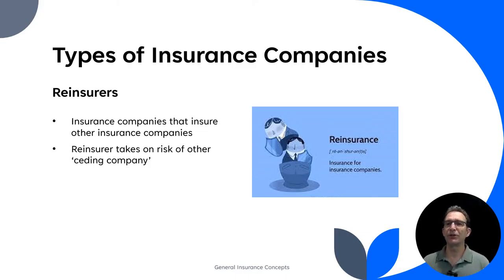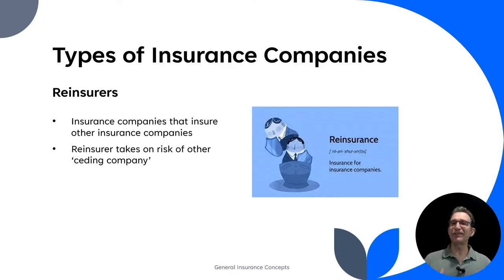All right, reinsurers, we've talked about before in previous training. Reinsurance is insurance for insurance companies, and that's pretty important. Insurance companies, as you've learned, are carrying risks, and so they mitigate those risks. They protect themselves from having too much risk at once by purchasing reinsurance.